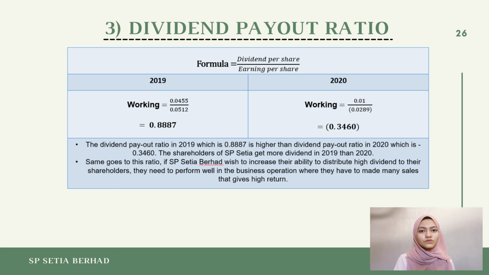Same goes to this ratio: if SP Setia Berhad wishes to increase their ability to distribute high dividend to their shareholders, they need to perform well in the business operation, where they have to make many sales that give high return. As the effect of the profit gain in the company, they will be able to distribute the dividend to each of the shareholders, either ordinary or preference shareholders.